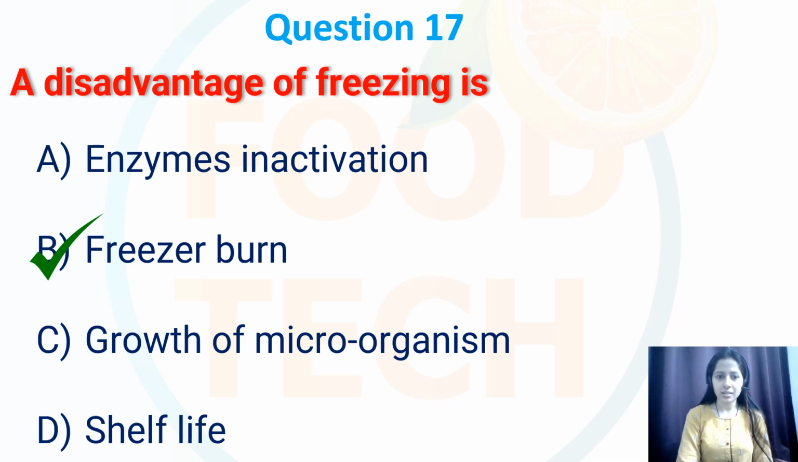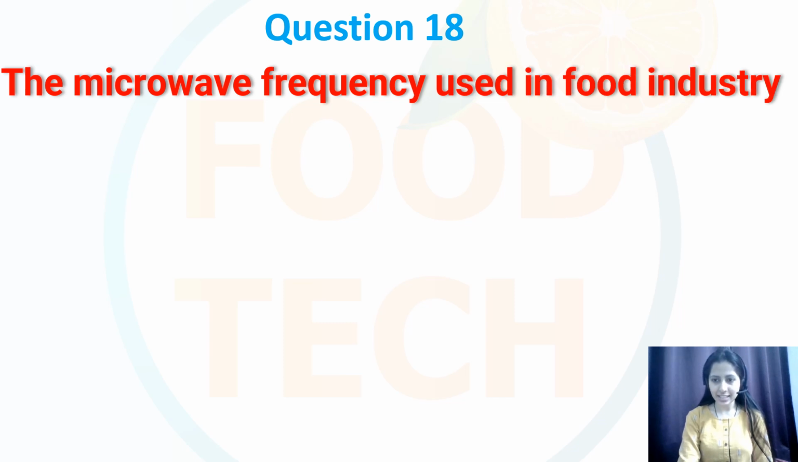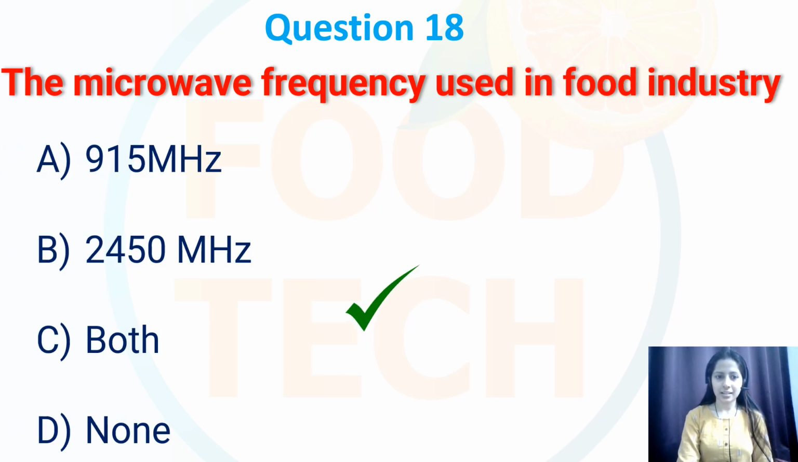And over here my correct option is freeze burner. Next. Question number 18. The microwave frequency used in food industry is, so it's 915 megahertz, 2450 megahertz, both or none. So in food industry, the microwave ovens typically operated at a frequency of 2450 megahertz. So correct option is B.